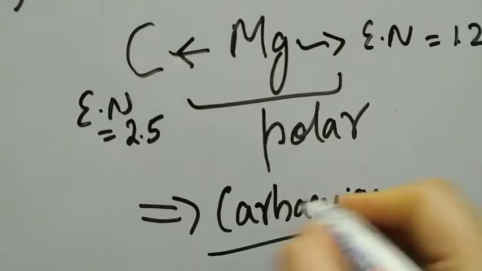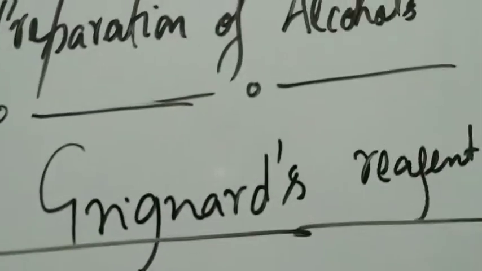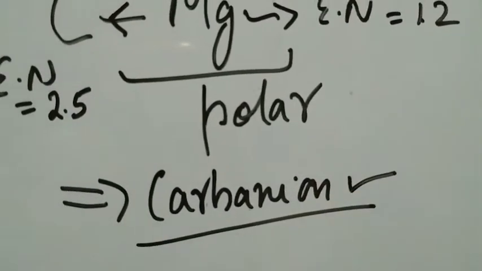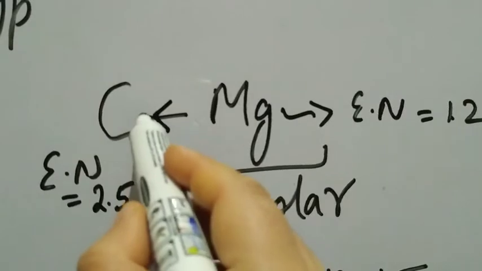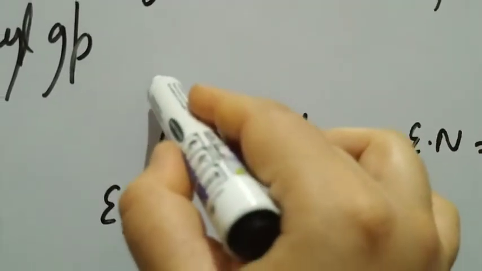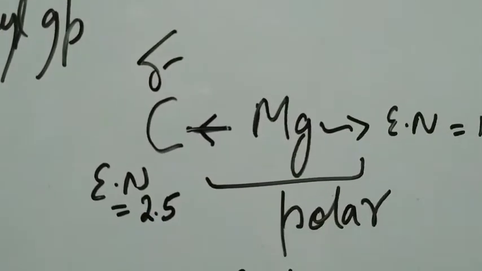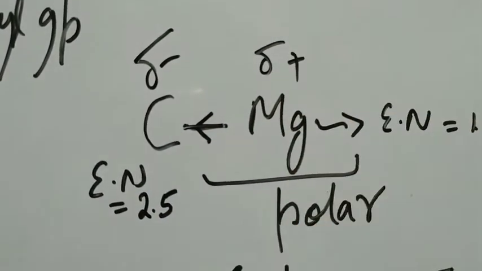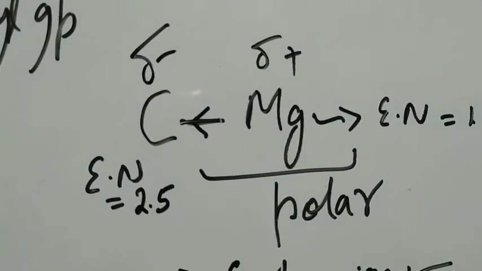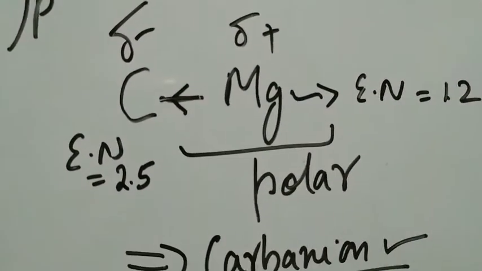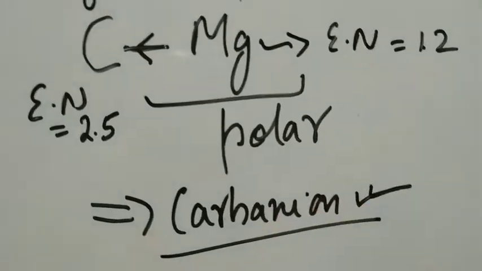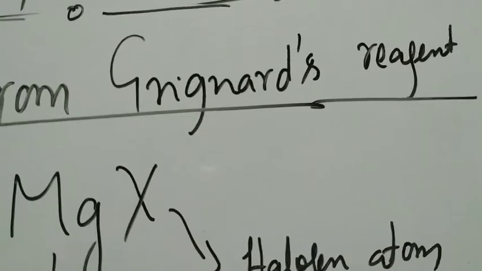The formation of the carbanion is part of the method of preparation, and it is possible only because of this electronegativity difference, because of which in Grignard's reagent this alkyl group always remains delta minus and this remains delta positive. We have a negative charge on the carbon atom in the intermediate. It serves as a good possibility of formation of a carbanion. That is how we are able to prepare alcohols.